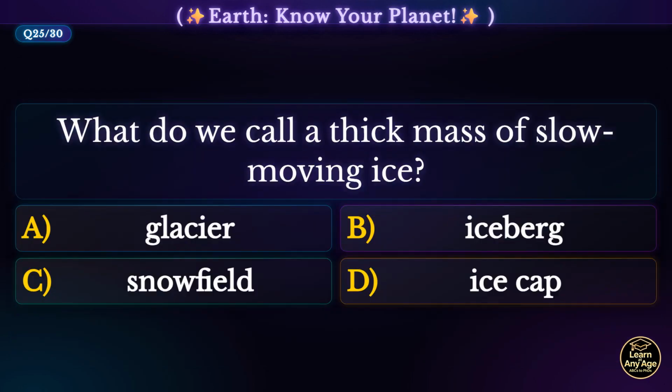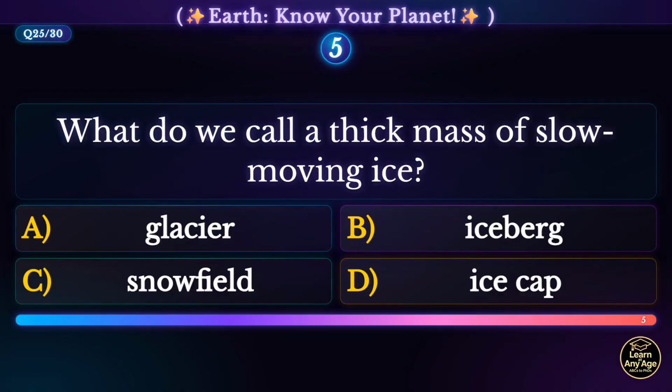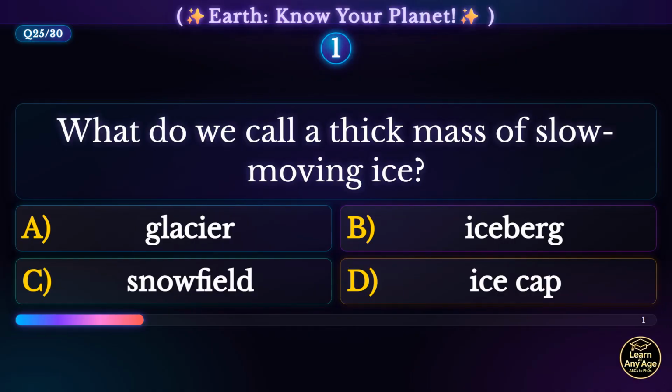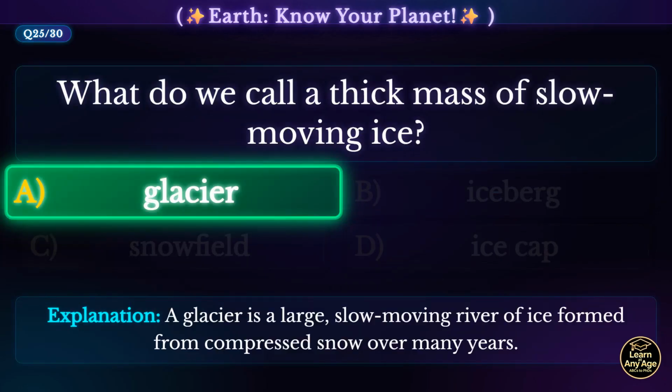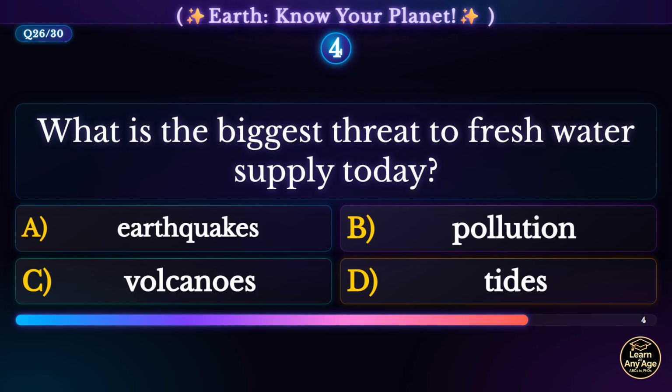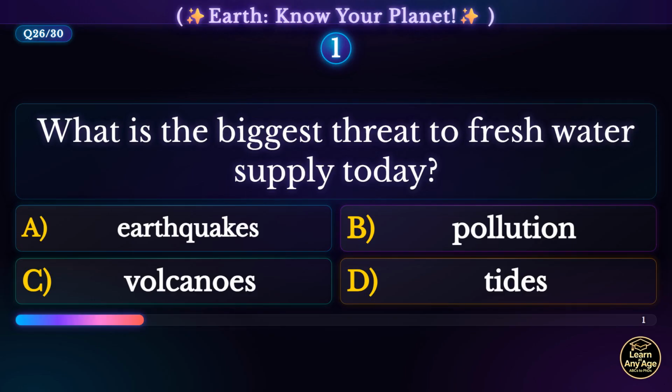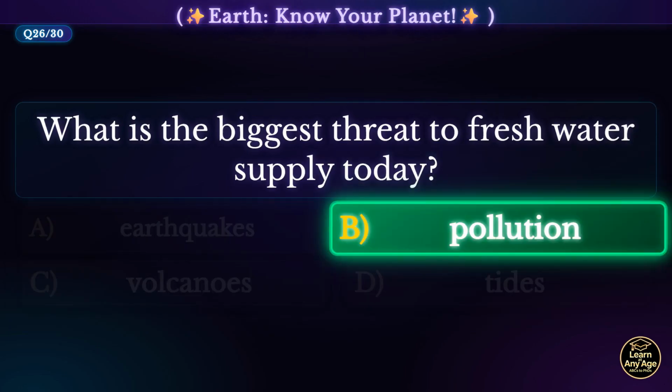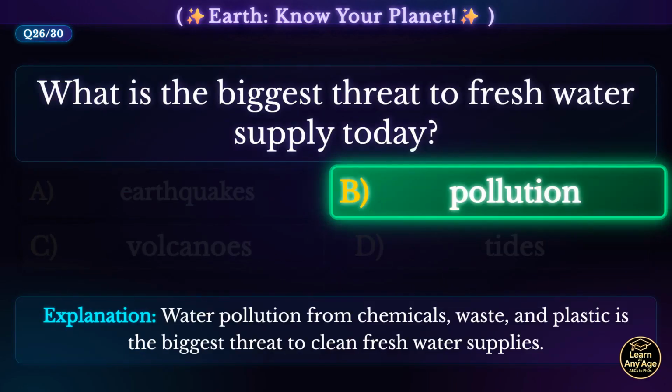What do we call a thick mass of slow-moving ice? Glacier. A glacier is a large, slow-moving river of ice formed from compressed snow over many years. What is the biggest threat to fresh water supply today? Pollution. Water pollution from chemicals, waste, and plastic is the biggest threat to clean fresh water supplies.